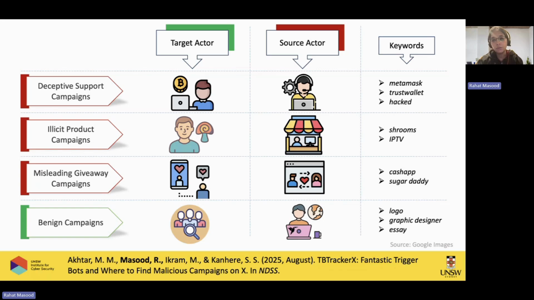Oh, I'm feeling alone. Can somebody help me? Oh, I'm here for you. I will help you. And then benign campaigns like selling your logo, graphic designing, and all that type of benign campaigns. So these are the four different campaigns based on these keywords that we figured out through internet articles and different research papers. We filtered them out and used that.